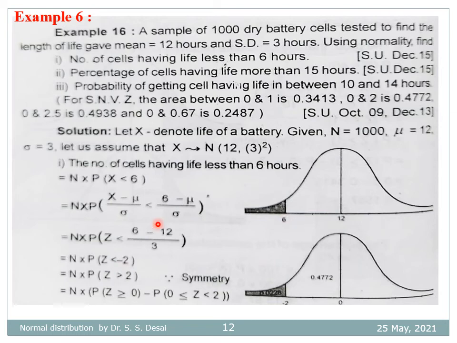So the probability that x is less than 6 is exactly the same as the probability that z is less than minus 2, which is equal to n times the probability that z is greater than or equal to 2. This is the total portion 0.5 minus the probability that 0 ≤ z ≤ 2, which is given as 0.4772.